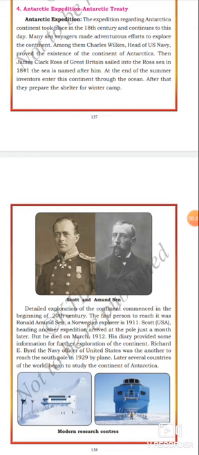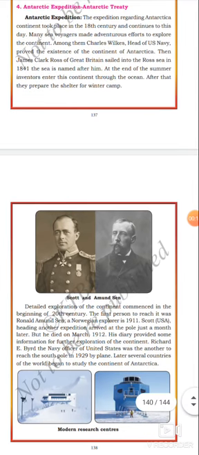In the last class, we learned about Antarctica's location, extent, physical setting, and animal wealth. Today, we will see the Antarctic expedition and the Antarctic Treaty. Let us see now. First one, Antarctic expedition.